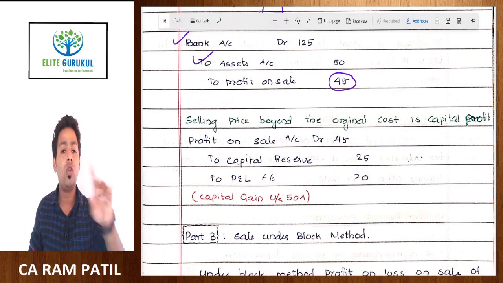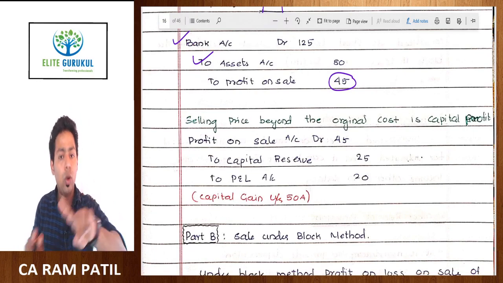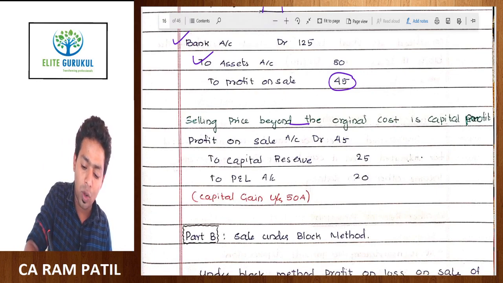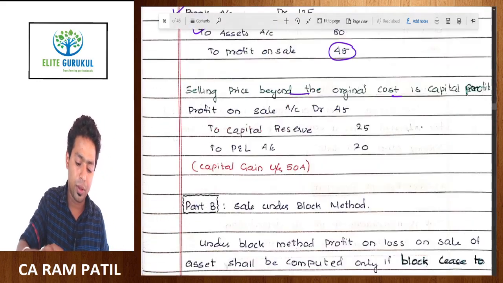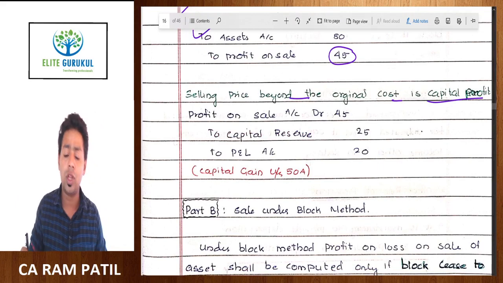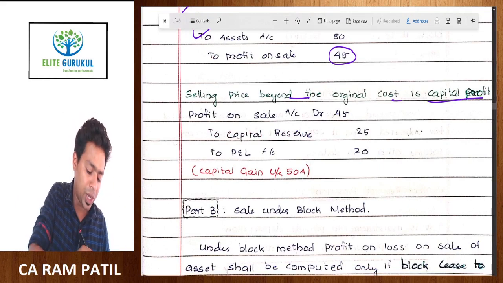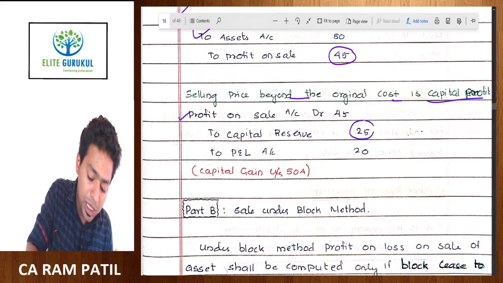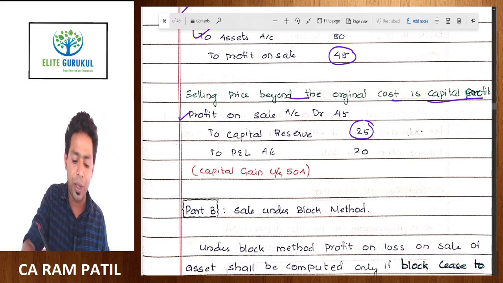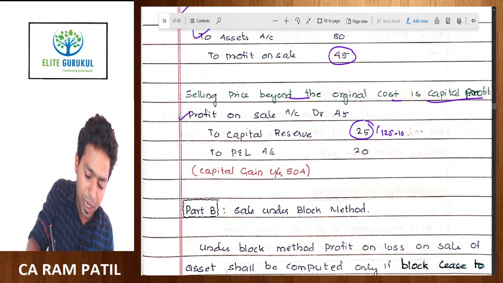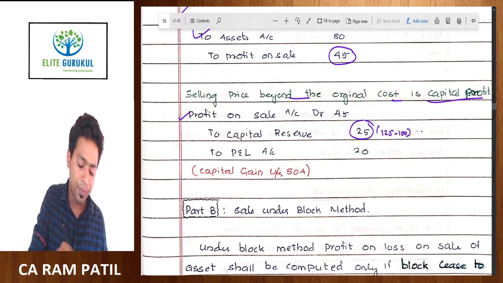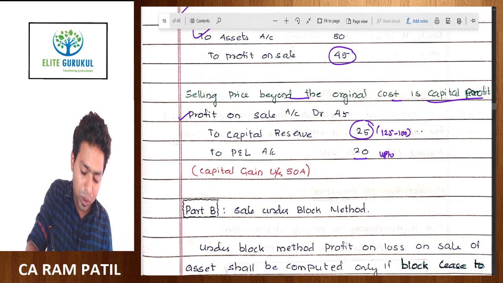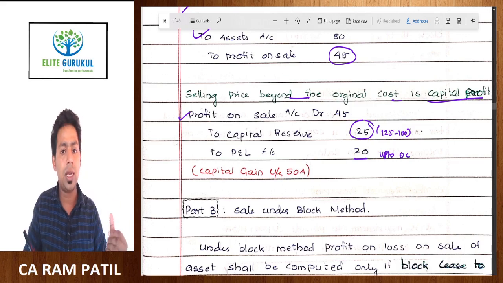but this 45 rupees you cannot transfer entirely to the P&L account. You have to divide it between the P&L account and capital reserve. Selling price beyond original cost is a capital profit. Therefore, look at the transaction. Profit on sale of asset 45 rupees, to capital reserve 25 rupees, which is 125 minus 100, the value beyond original cost, and to the P&L account, that is profit up to original cost,